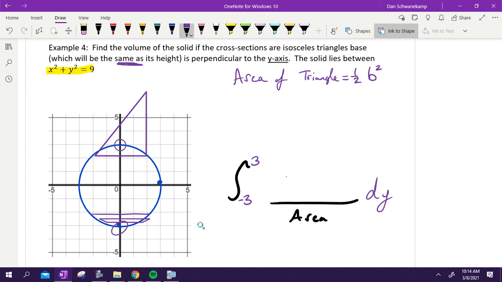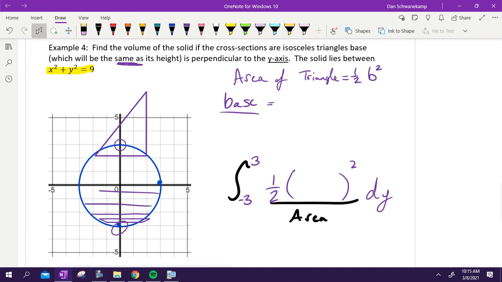So I need to integrate 1/2 base squared, where all I need to do is figure out what the base of my triangle is. Now think about this. From which line, from what side to what side am I going to find my base? Not top to bottom anymore. Right to left, right? Because we did this. We drew our lines perpendicular to the y-axis. So it's right to left. What's the problem with doing that here? It's the same thing. Okay?